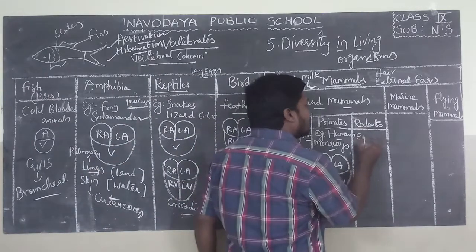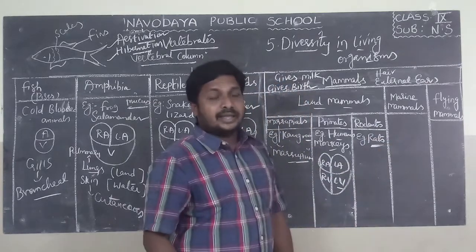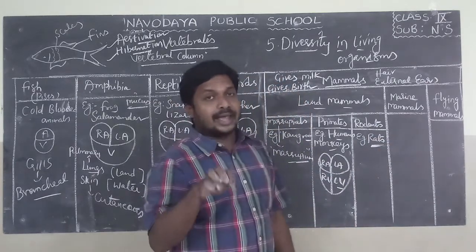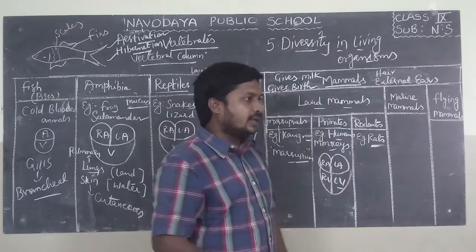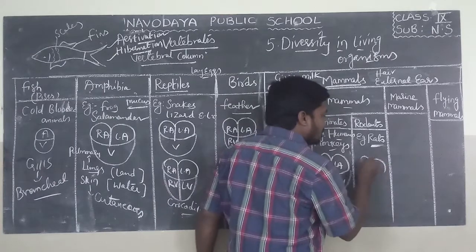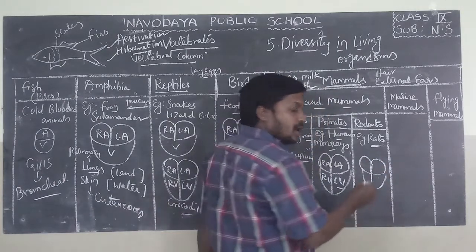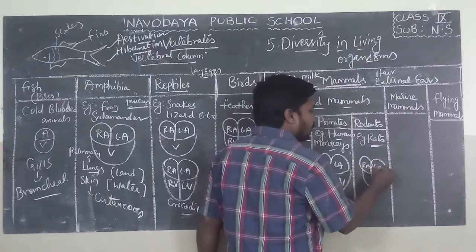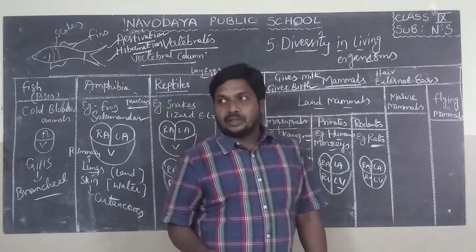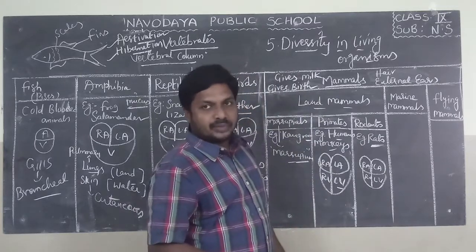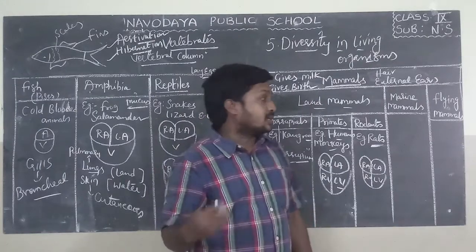Rodents examples are rats. Rats are gnawing animals. They scratch the food material and eat it. They also have a 4 chambered heart: right auricle, left auricle, right ventricle and left ventricle. They give birth to their young ones, so they are called mammals. They have hair on their skin also.